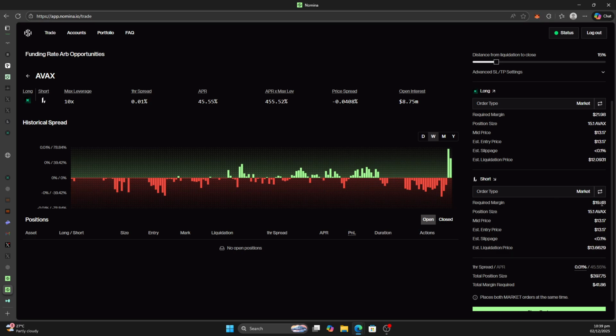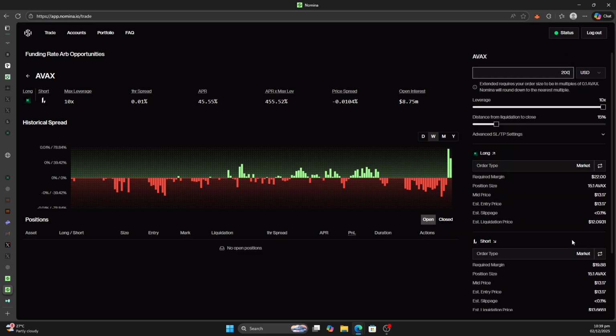This is the margin, and since you are going the opposite position, the parameters for liquidation are different. Then there is this slider here, which is the distance from liquidation to close. I'll leave it like this, default.